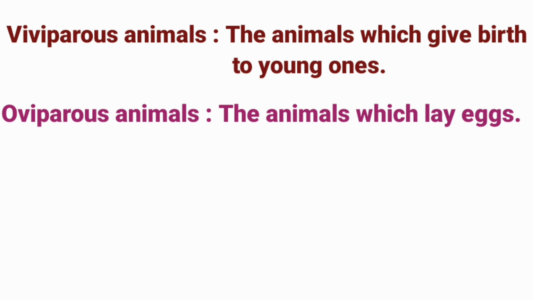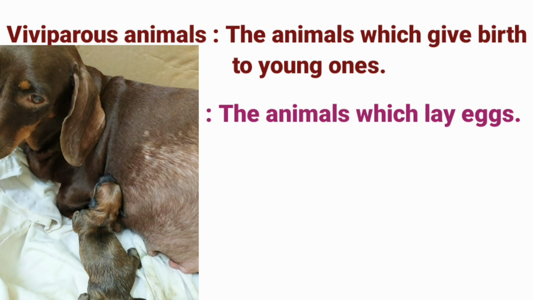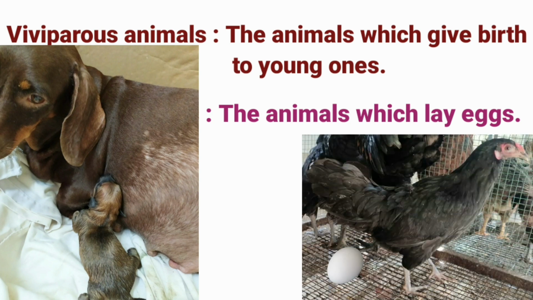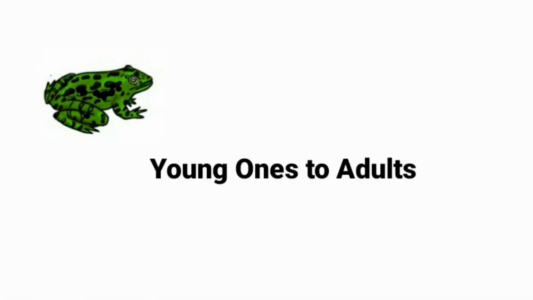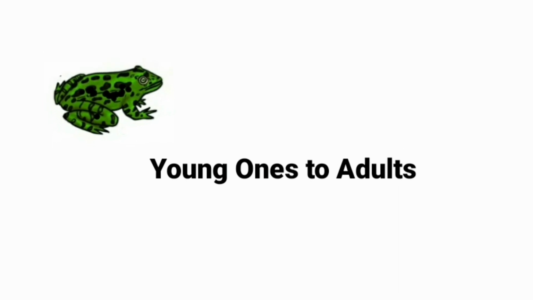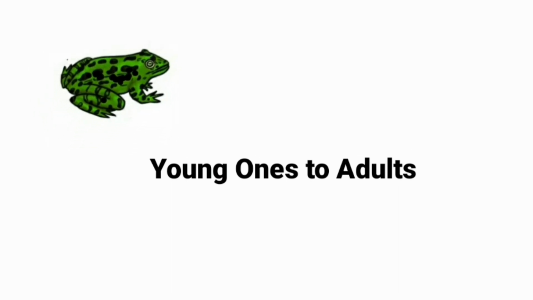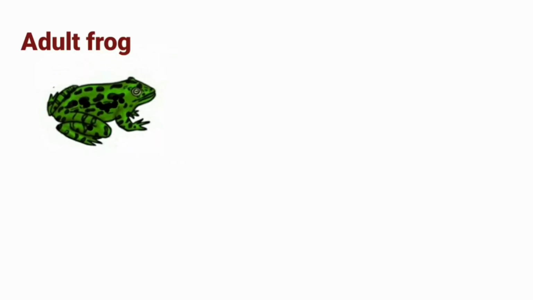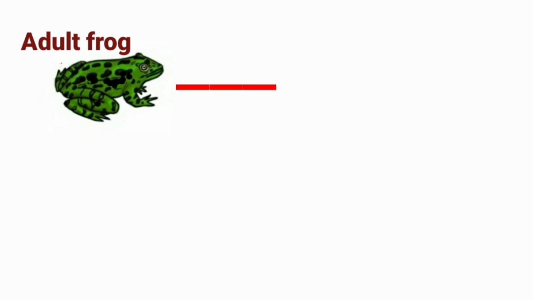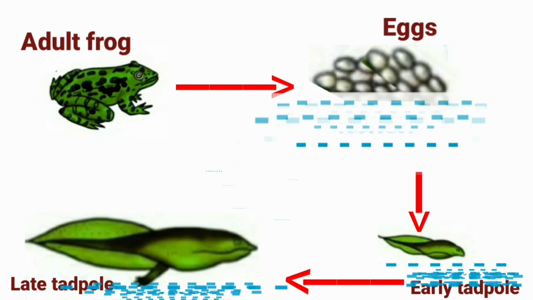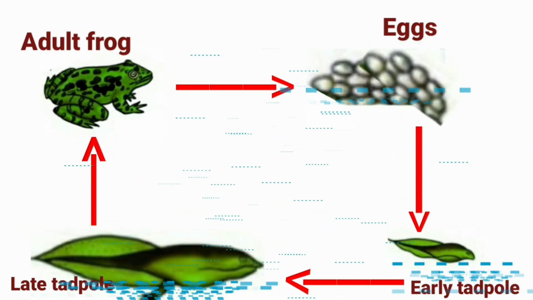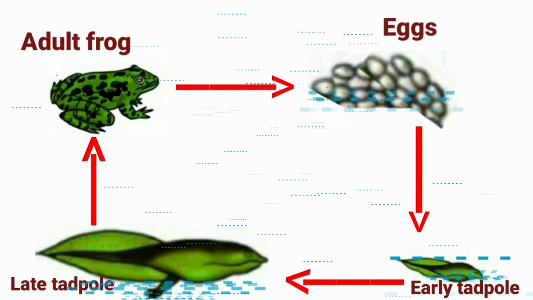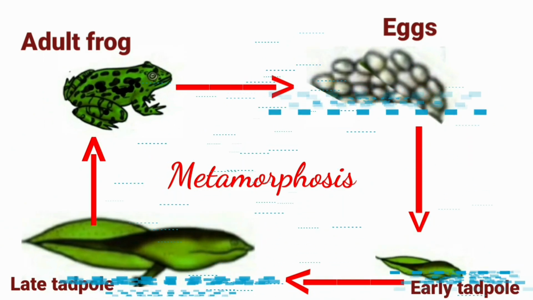The animals which give birth to young ones are called viviparous animals, while those animals which lay eggs are called oviparous animals. In some animals, the young ones which hatch out from eggs may look very different from the adult. For example, frog. In frog, there are three distinct stages, that is, egg, tadpole or larva, and adult. The transformation of the larva into an adult by undergoing drastic changes is termed metamorphosis.